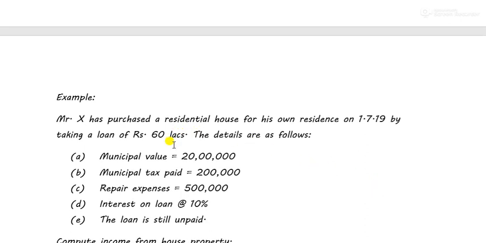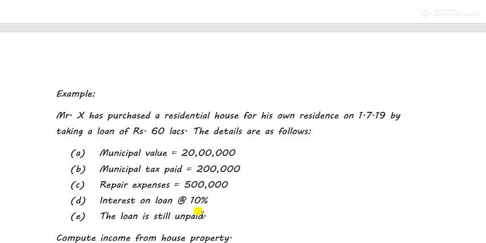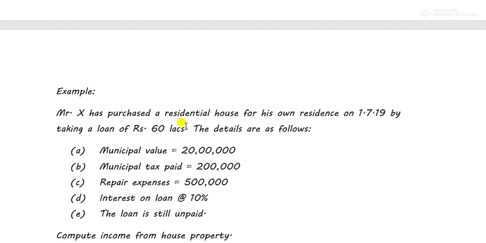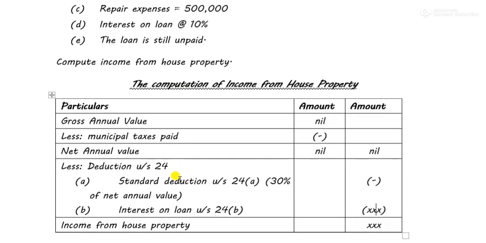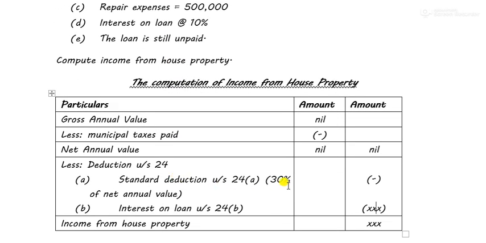Now see, he took the loan of 60 lakhs. Interest on loan is 10%, right? We calculate the interest on the loan amount taken, not on the municipal value, right? It's clearly written over here that he took a loan of 60 lakhs. So 60 lakhs into 10%, 6 lakh. But the interest on loan shall be limited to how much? Only 2 lakhs.